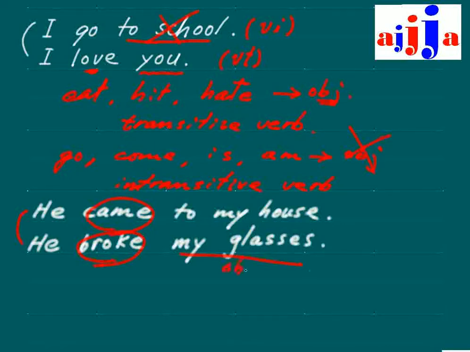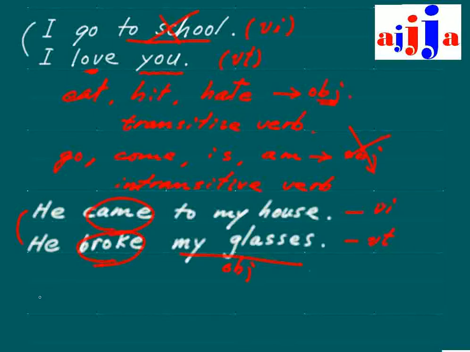My glasses, that's the object. So we call this one what? Intransitive verb. So that's why we call the verb first. Verb, then I, that means intransitive verb. This one VT, that's transitive verb.